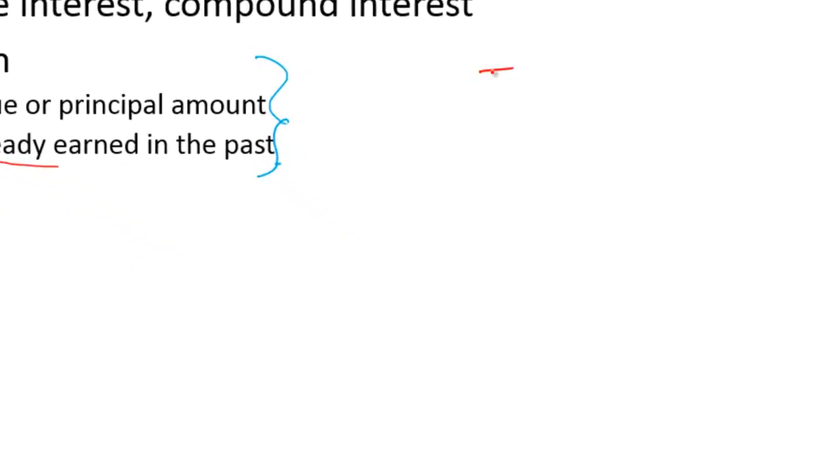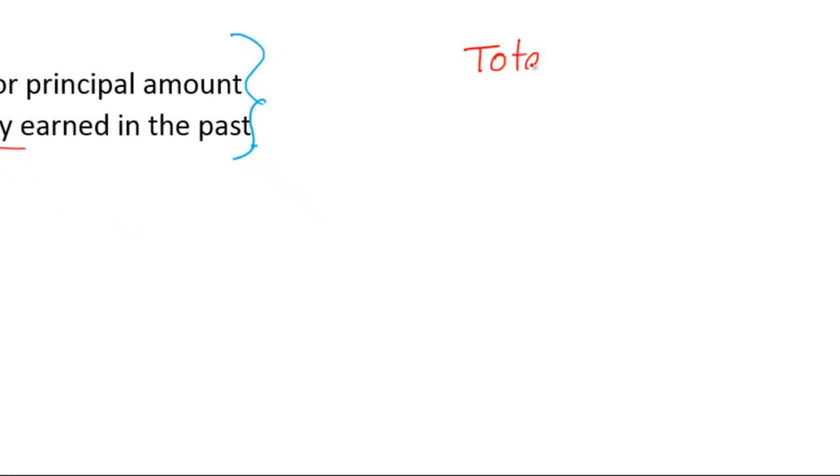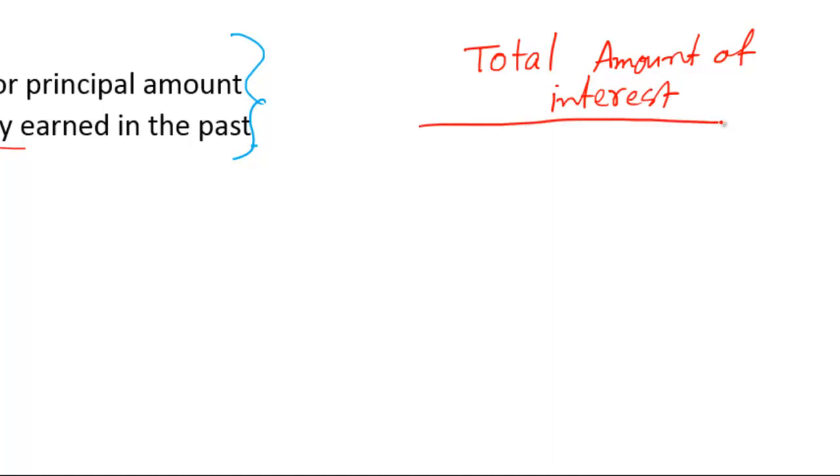Let us create a table showing the total amount of interest. We will have two columns, one for simple and another one for compound.